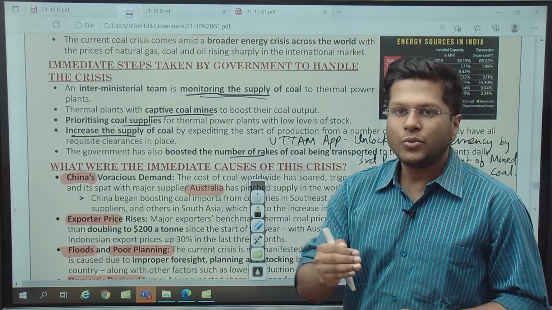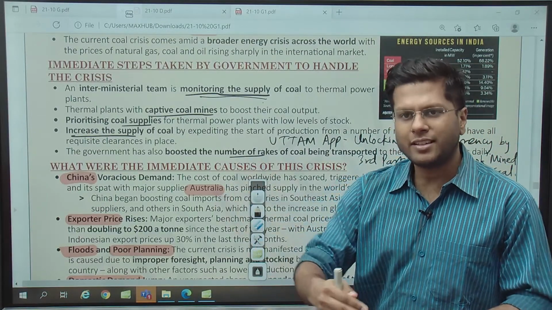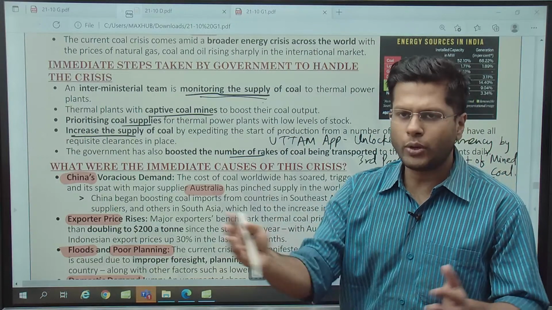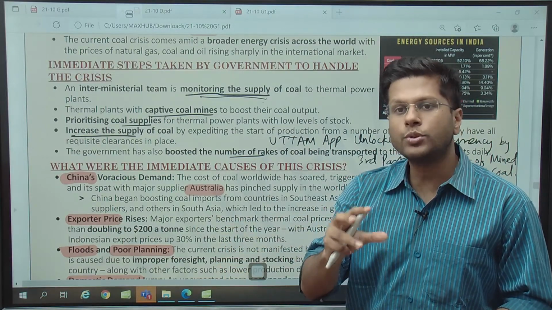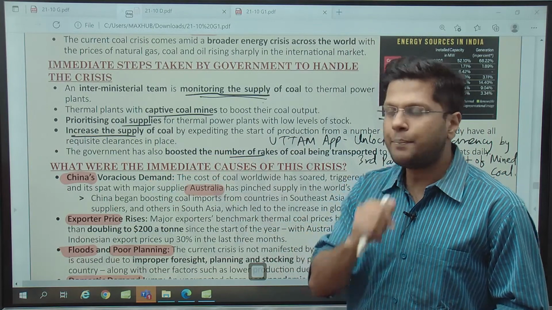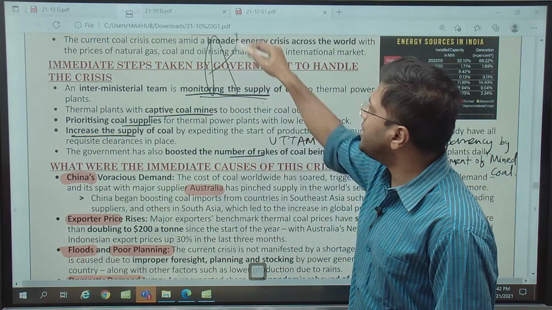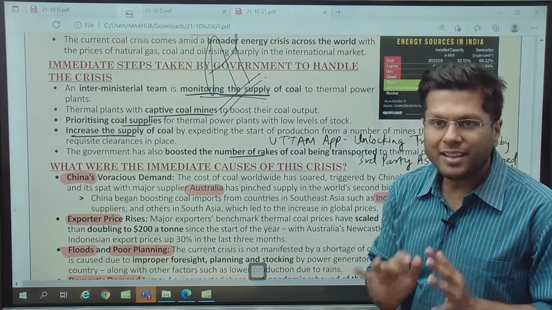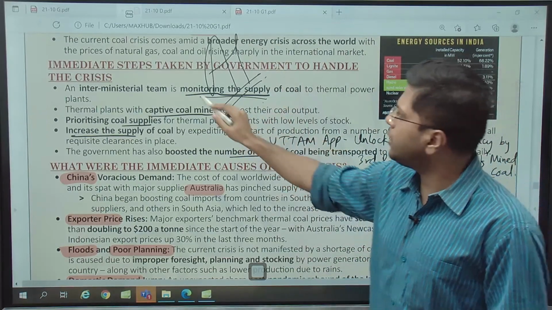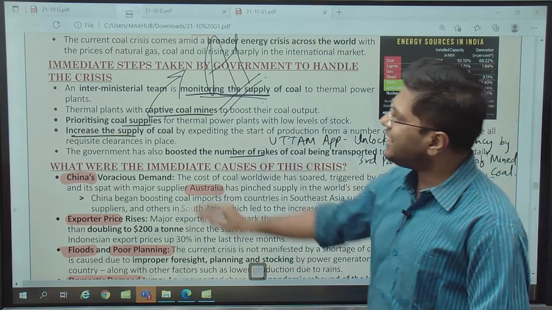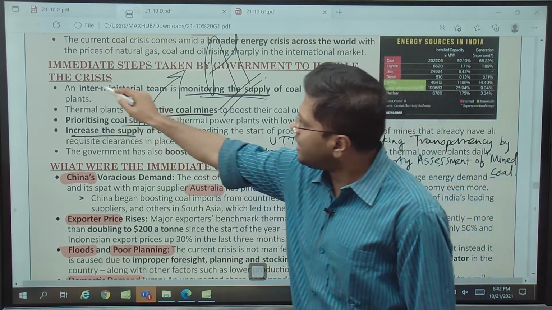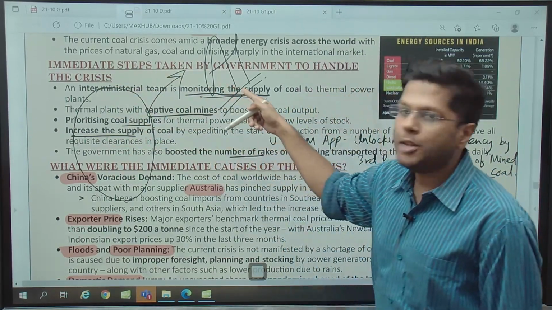One, coal mines which can help in generation of electricity and they can sell it across to anybody who demands it. And the second one is captive coal mines. These mines have to be used just by those industries. For example, we have the aluminium industry. Now, the aluminium industry requires a huge amount of electricity, and for that it needs a power plant. So a power plant is located aside the aluminium industry.